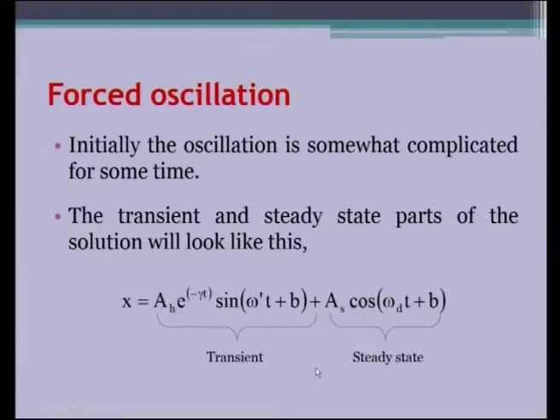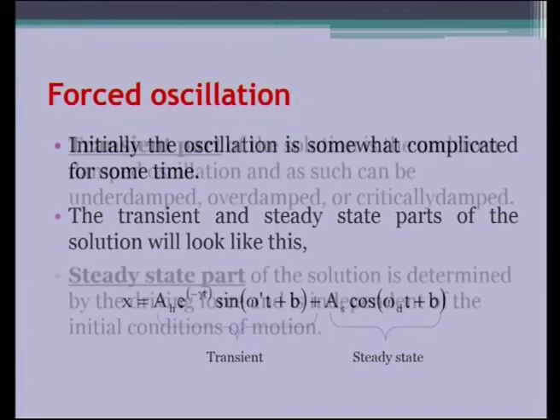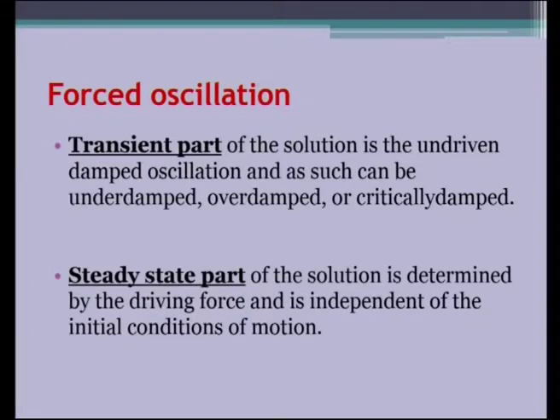So, the oscillation will come to a stop if that one term is present, but along with that the steady state part is there. So, initially the oscillation will have a complex form, there will be a jerk, there will be a change in frequency, all that will happen when we try to supply the energy from the external force. But after the transient part ceases, what is likely to happen? That is what is quite interesting. Let us try to understand from the equations that we have at hand. This is the explanation we have for the transient and steady state part.